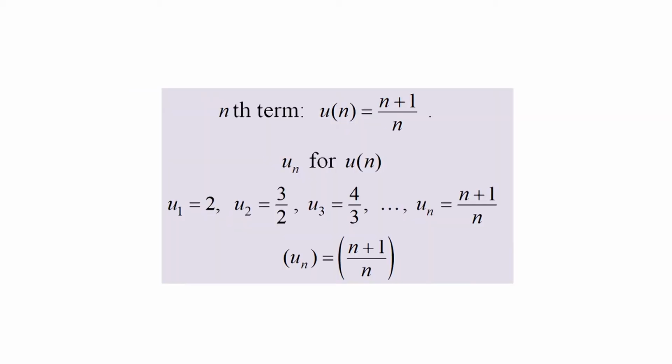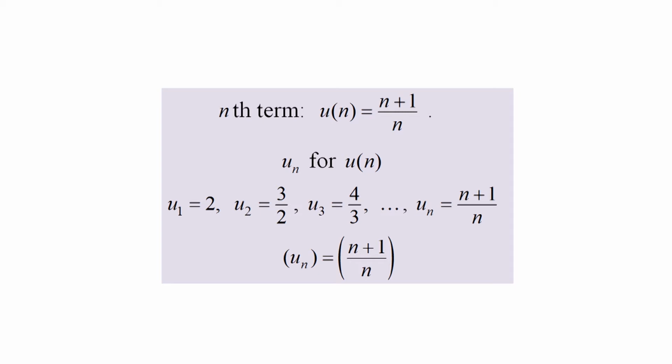When we use the subscript notation u_n for u of n, the sequence is written u1 equal to 2, u2 equal to 3 upon 2, u3 equal to 4 upon 3, etc., u_n equal to (n plus 1) upon n. Or simply by the notation {u_n} equal to the sequence {(n plus 1) upon n}.